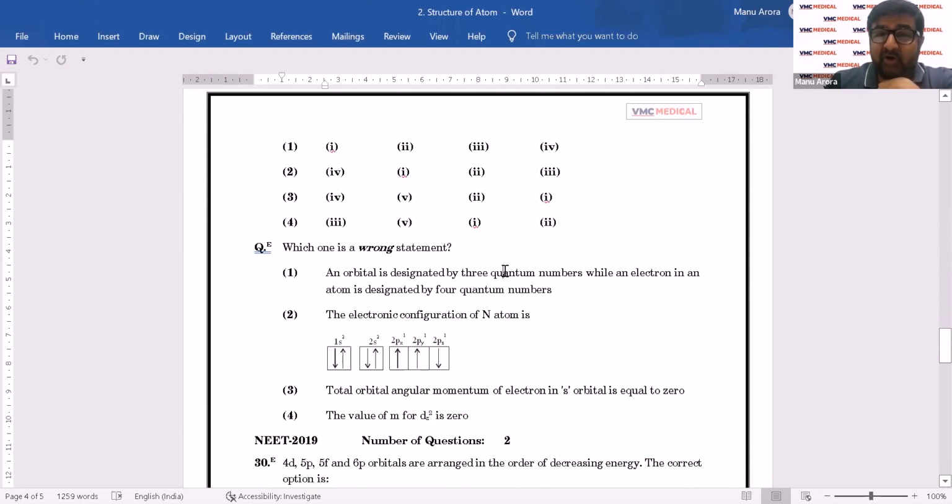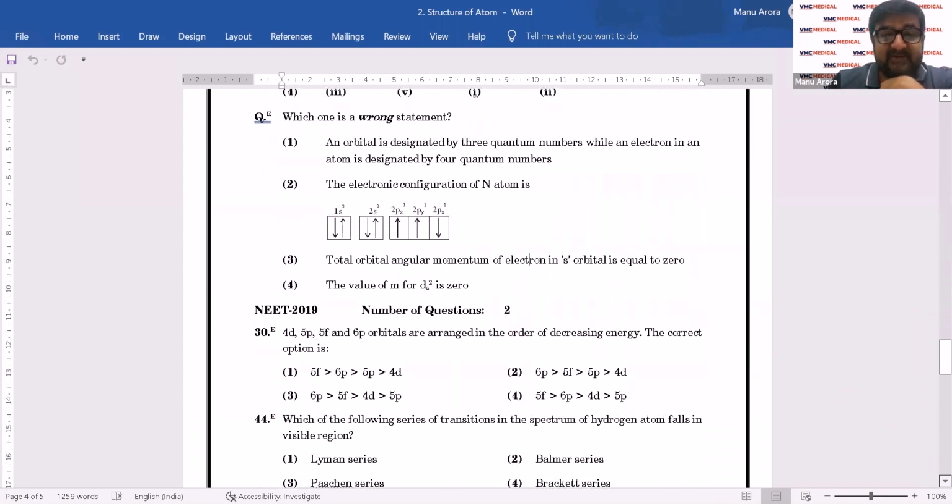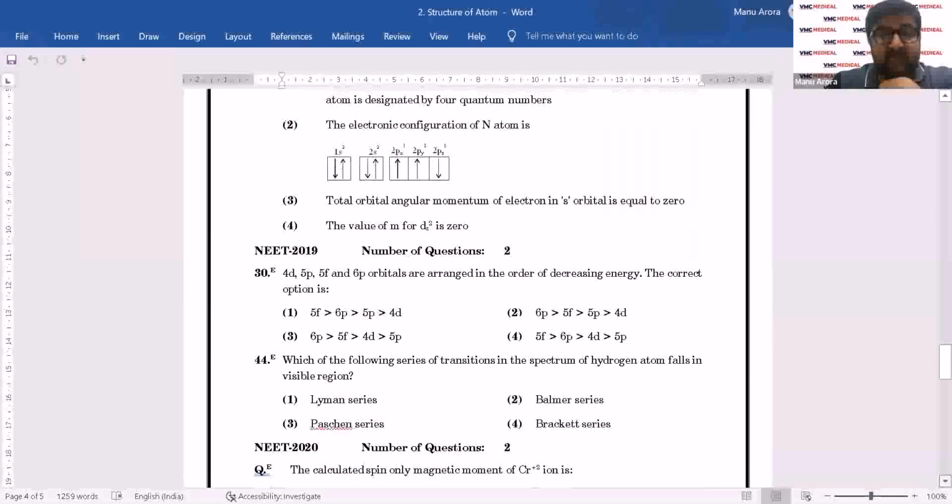Orbitals, Hund's rule, and the part which is linked with electronic configurations, orbital angular momentum, and some quantum numbers. Value of m for dz square is 0, so this also comes under quantum numbers. Now I can see one again on Aufbau rule, which is again decreasing energy of subshells. And this is the first one which I've seen, in so many years, coming on emission spectrum, hydrogen emission spectrum.